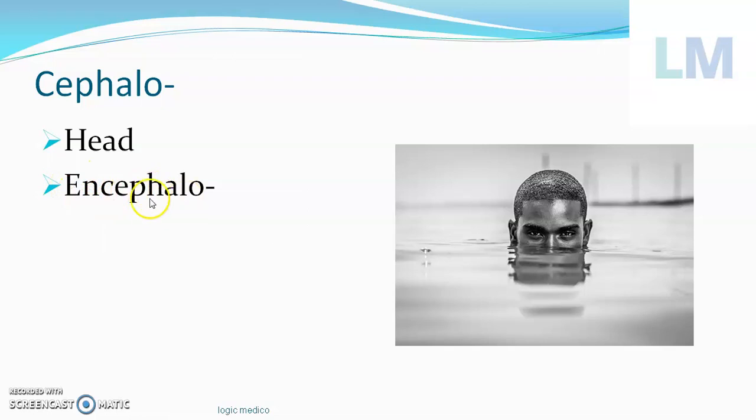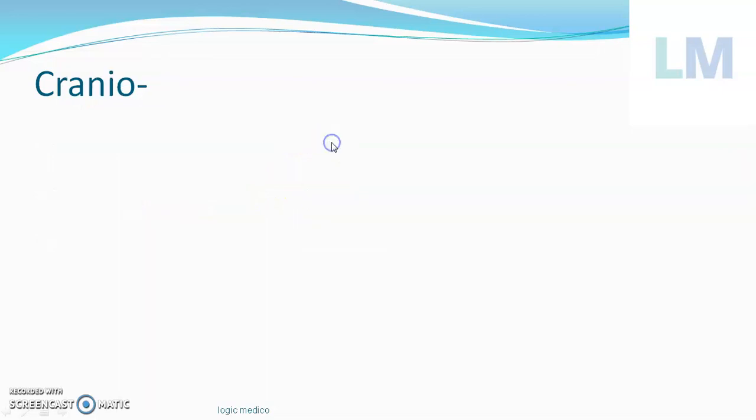What is encephalo? En means within. So what is within the head? The brain. So sometimes encephalon, prosencephalon (forebrain), mesencephalon (midbrain), and rhombencephalon (hindbrain) are used. Encephalo refers to the brain because within the head is the brain.